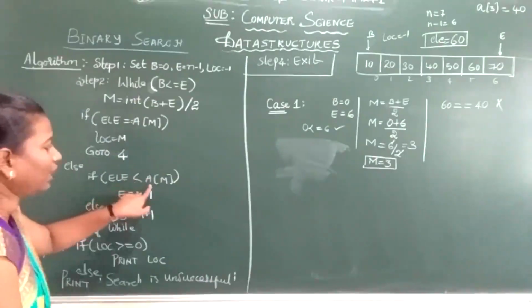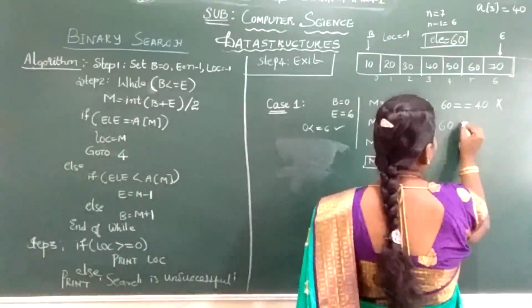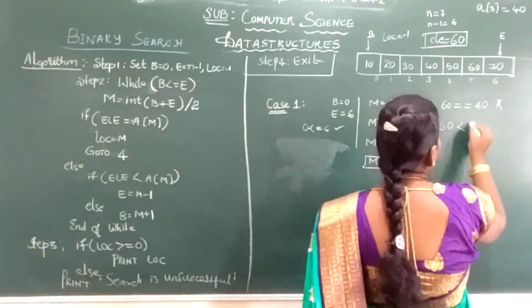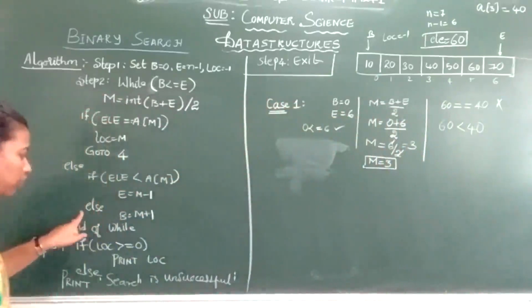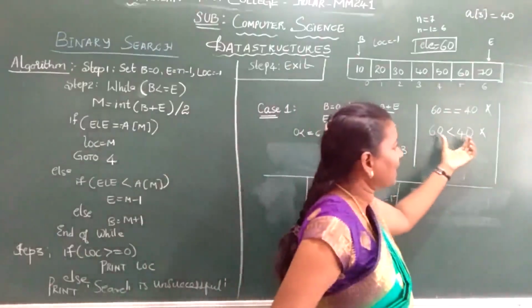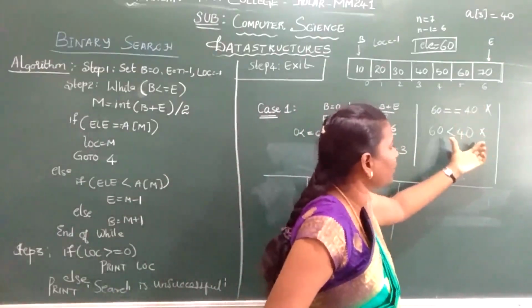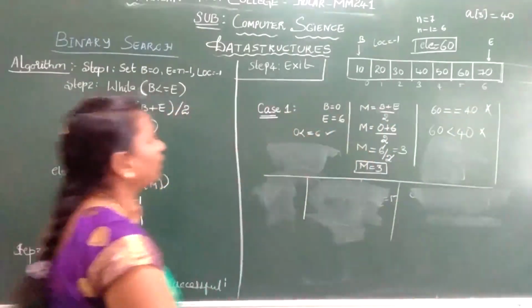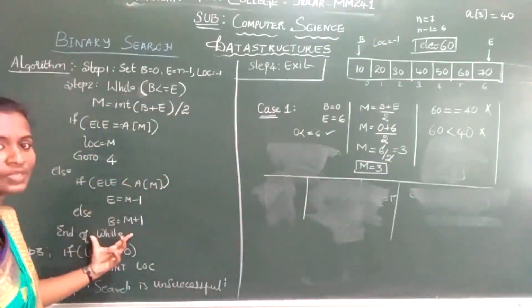Again I will come here: element is less than a of m. What is the element? 60. Is 60 less than a of m, which is 40? Is the condition true? No, the condition is false. So it has to go to else. 60 is not less than 40, so the condition fails and we go to the else part.